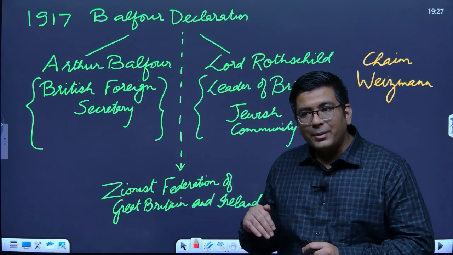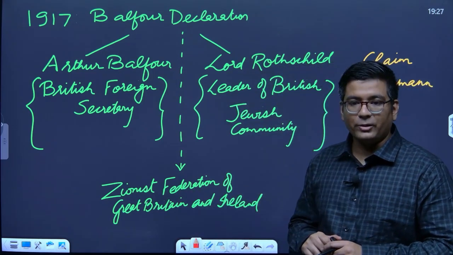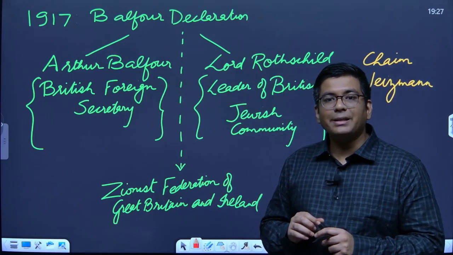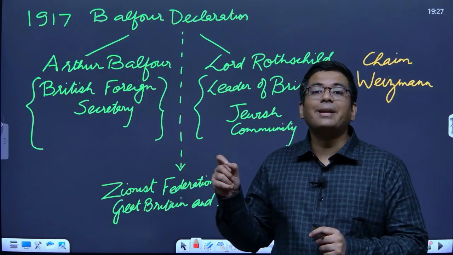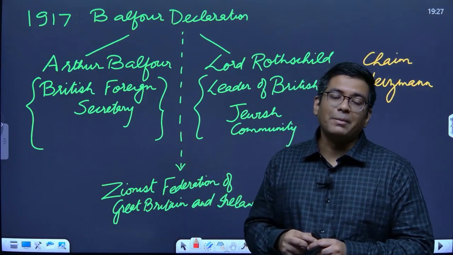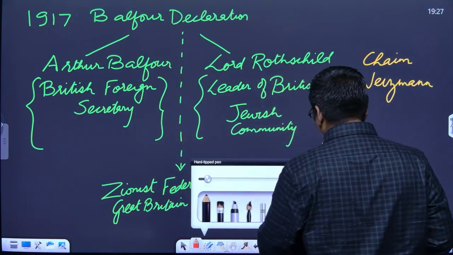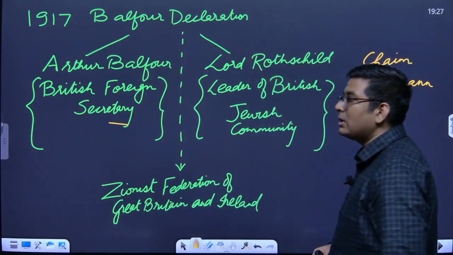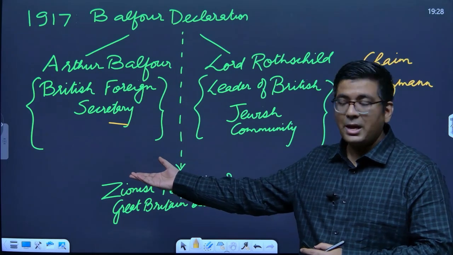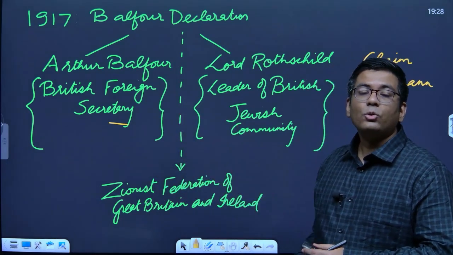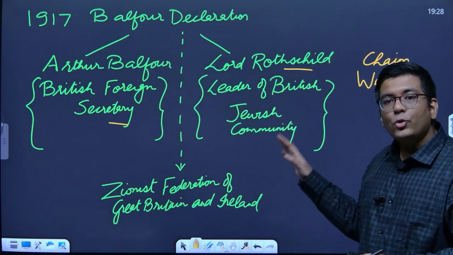In 1917, they take another such step, the Balfour Declaration. The Balfour Declaration is one such statement by the government of Britain that promised the creation of a Jewish homeland in Palestine. Arthur Balfour, who was the Foreign Secretary of Britain at that time, the equivalent of the Indian External Affairs Minister, wrote a letter to Lord Rothschild, the leader of the British Jewish community.